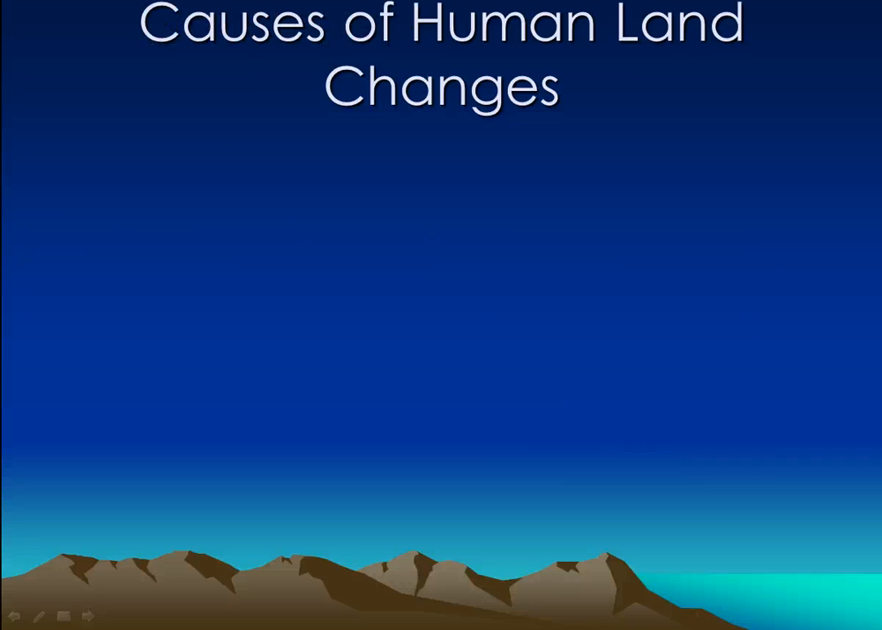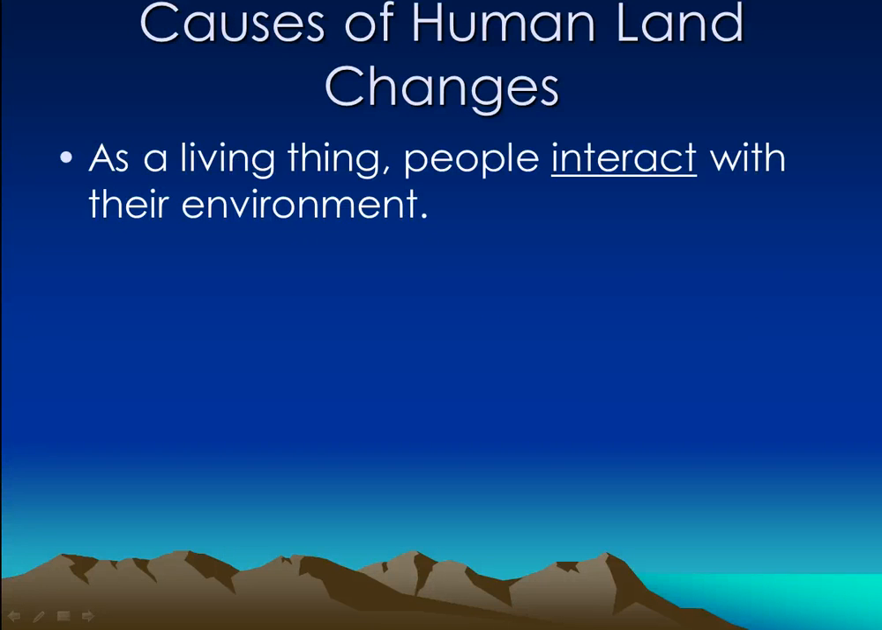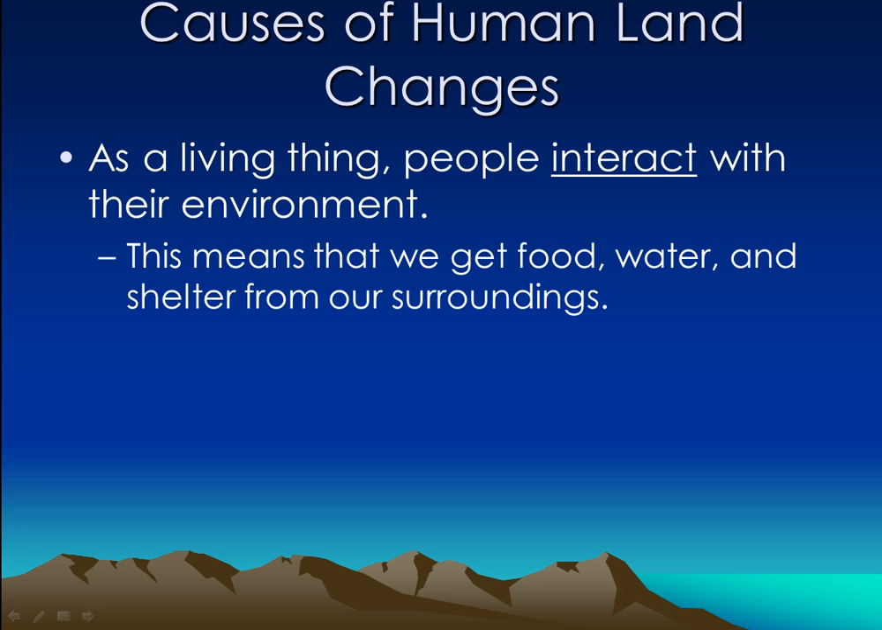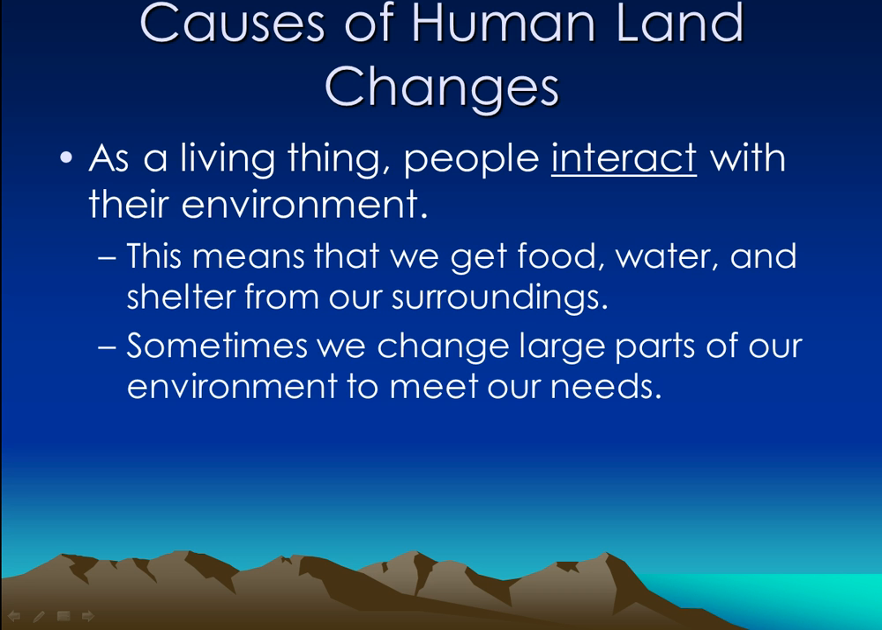Now let's begin this mission by talking about the causes of human land changes. As a living thing, people interact with their environment. Interact is underlined because that's a really important vocabulary word for us to understand. Interact means to do something to the earth and then expect something back from the earth in return. This means that when we interact, we get food, water, and shelter from our surroundings.